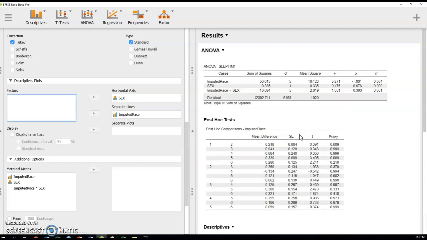So 4 things that you should be cutting and pasting. You could probably grab 2 at a time. And once you've done all that, you're done with your actual ANOVA.